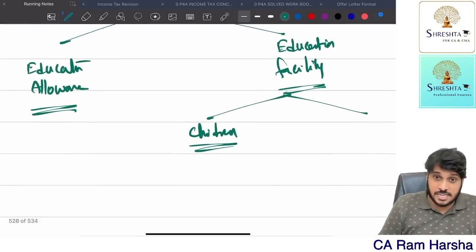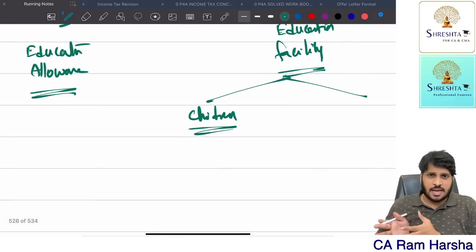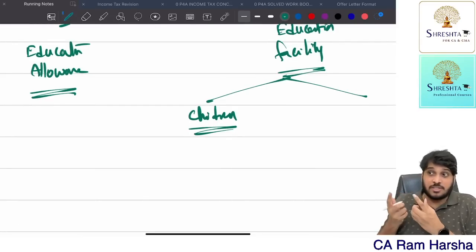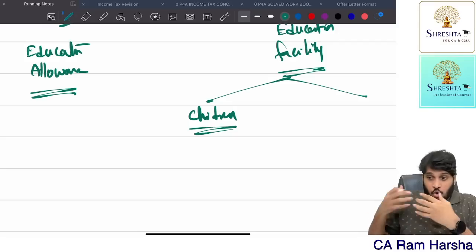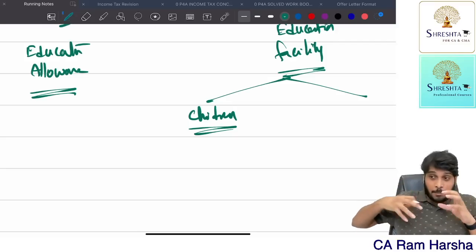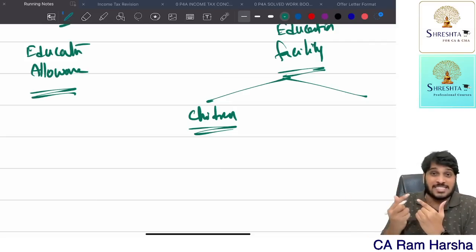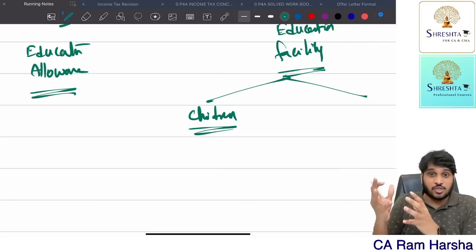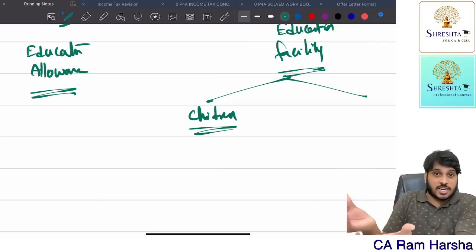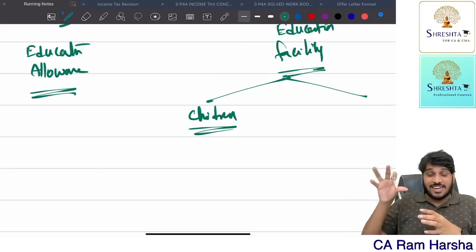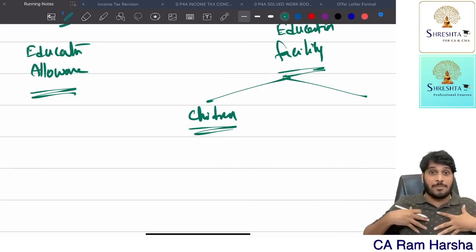What does education facility mean? The employer has a school or has tied up with a particular school. In that school, only the children of this company's employees will join, because the employer company has a tie up with that school. Now in that school, the employee joined his children. Getting the point? Now that entire cost of education the employer is bearing.